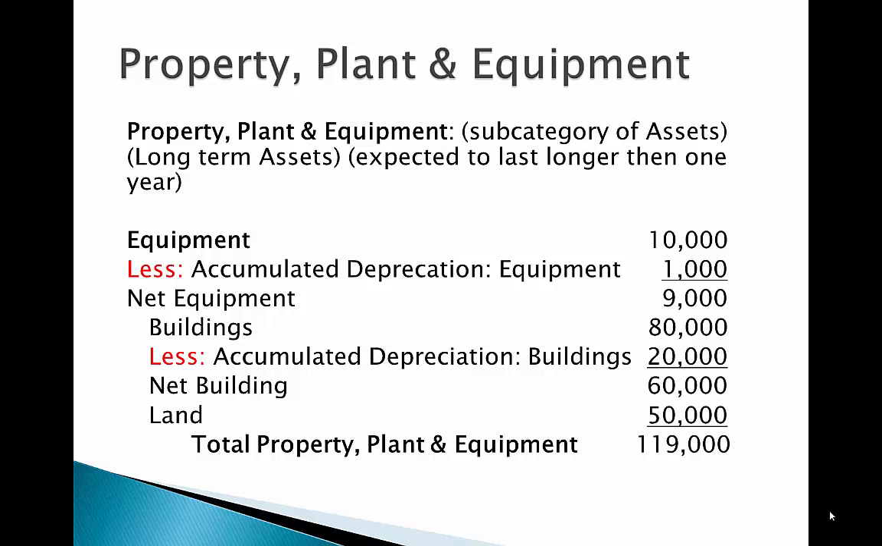Property, plant, and equipment is a subcategory of assets. It's long-term assets, expected to last longer than 1 year. You have equipment, less its accumulated depreciation, giving you a net value for equipment. You have buildings, less its accumulated depreciation, giving you a net value for buildings. And then you have land, and land doesn't depreciate. So then you'd have a total property, plant, and equipment.